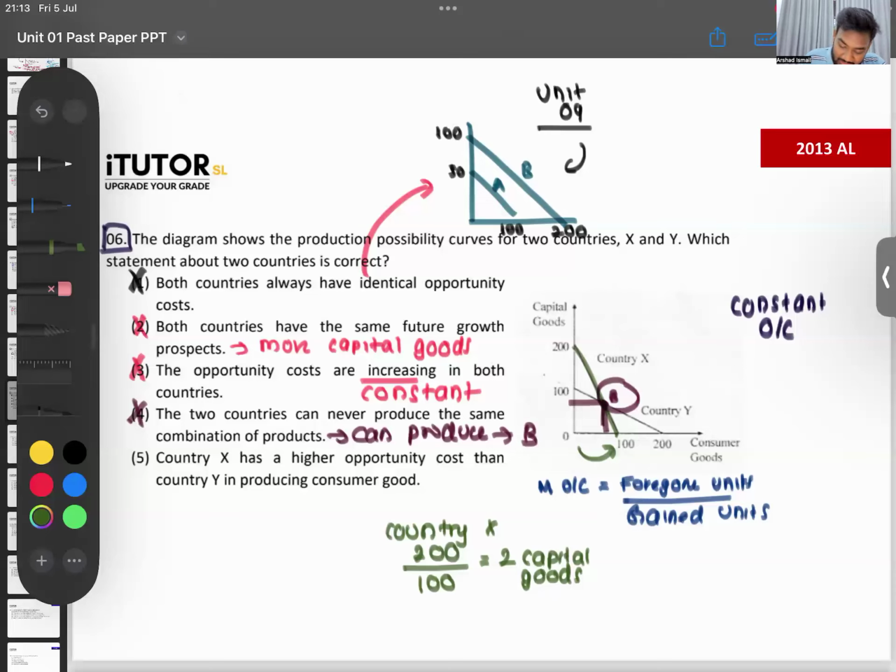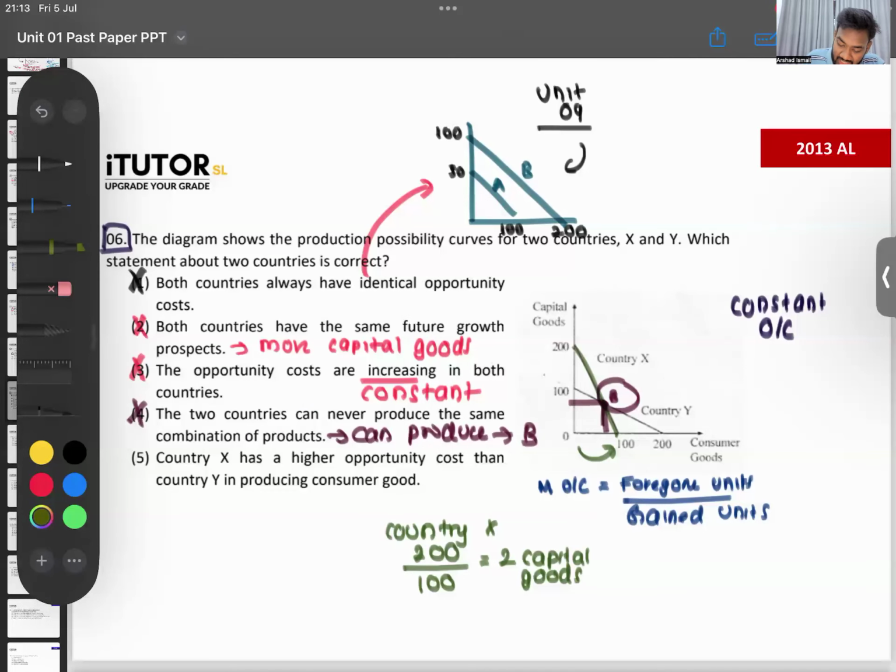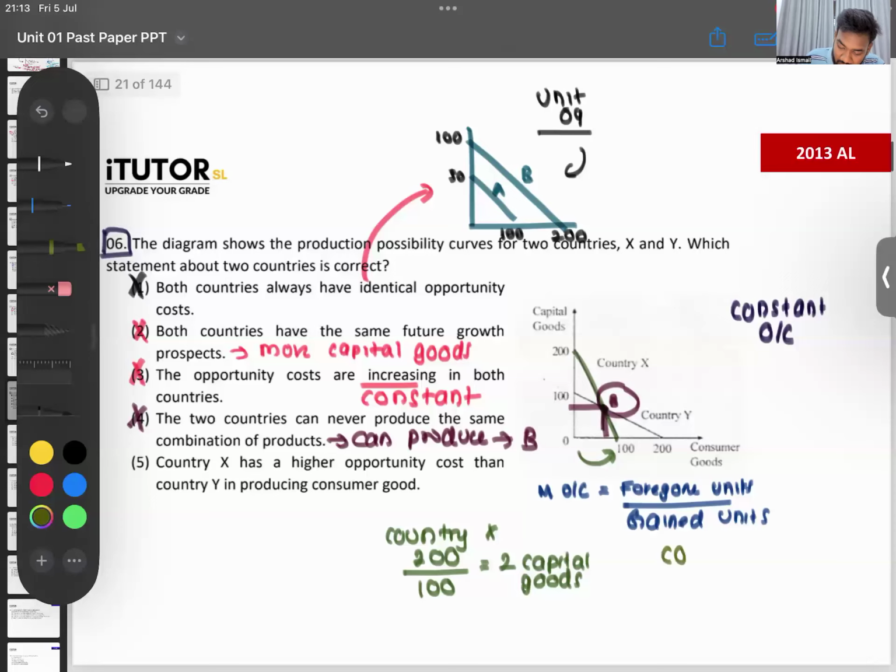Then country Y, what is their opportunity cost? Country Y, I'll draw the PPC in red here. In country Y, to gain 200 consumer goods, they have to sacrifice 100 capital goods. So what is their opportunity cost?